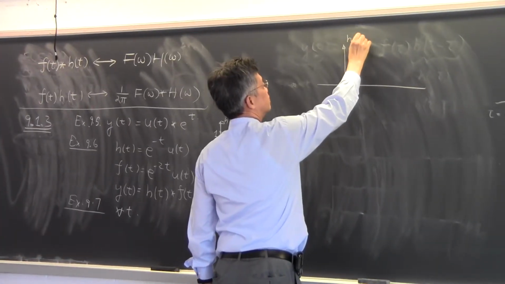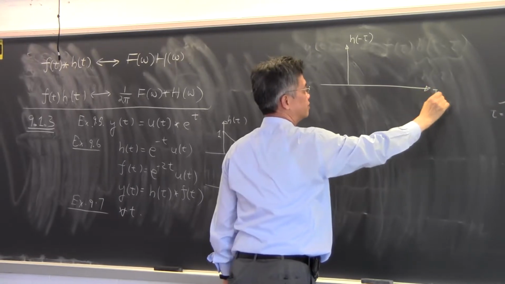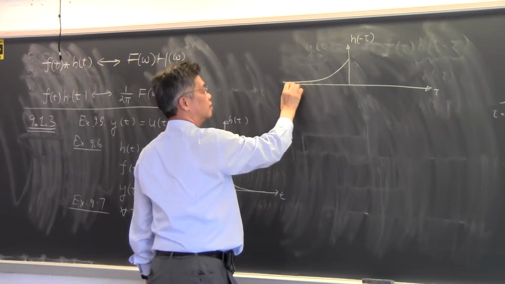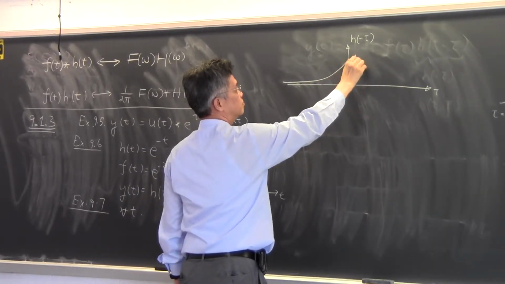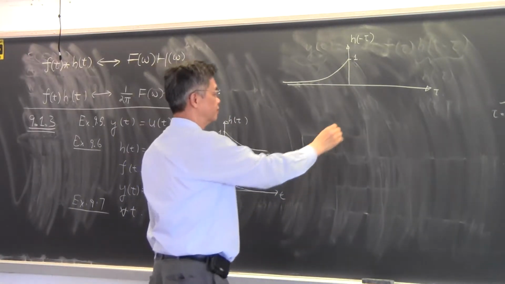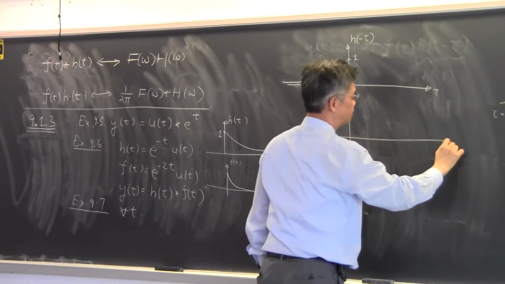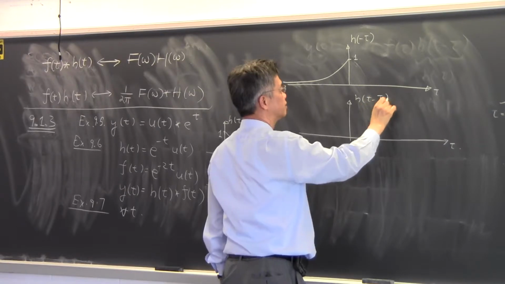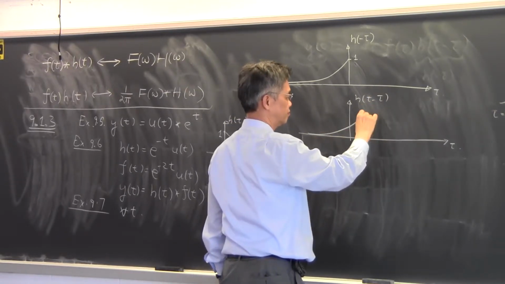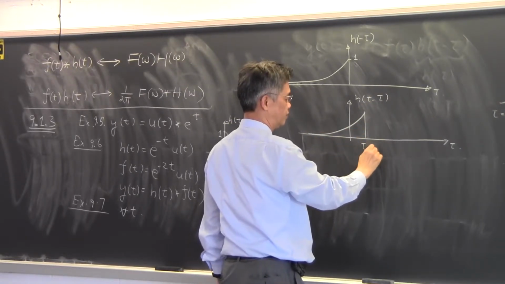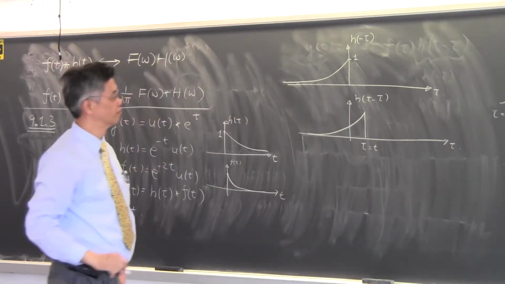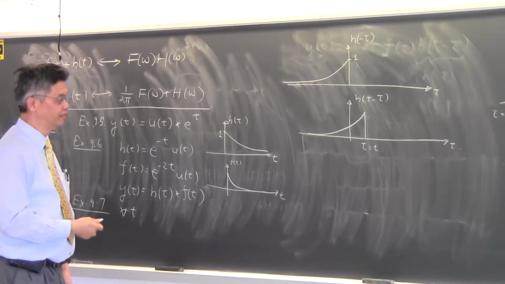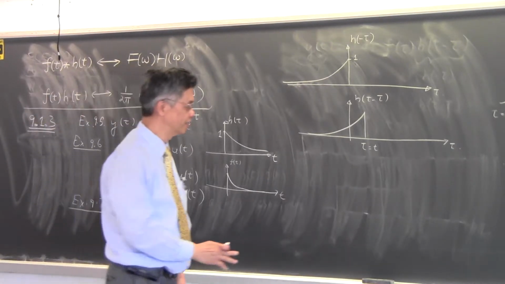You flip h of minus tau as a function of tau, you get something that behaves like that. Okay? And then you time shift it. T minus tau, so it looks something like this. Tau equals t. Okay? And then you multiply by your f of t and integrate.